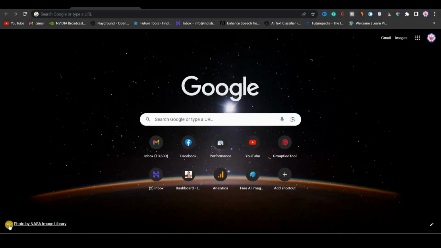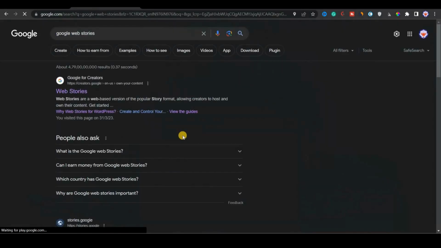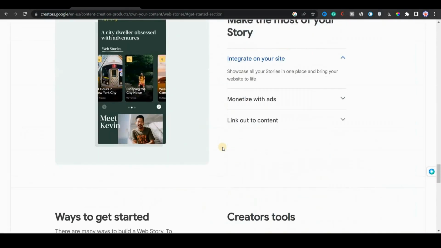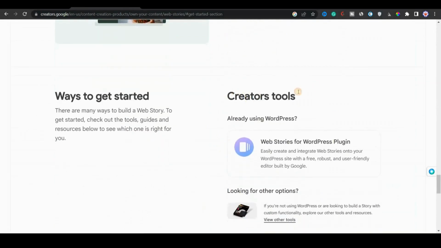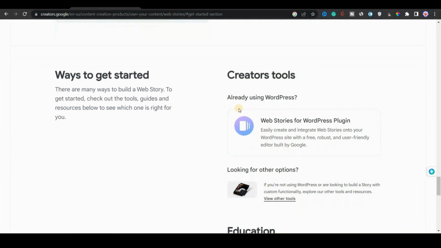Now let's get started. First of all, you have to go to Google. In the search bar you have to type Google Web Stories. You can click on the first result that you can see. After that, you'll see that the Google for creators site is opened, and here you can see web stories. Now you can click on get started, then you will move down, and you can see creators tool. If you are using WordPress, then you can simply download this Web Stories for WordPress plugin, and you can get started.